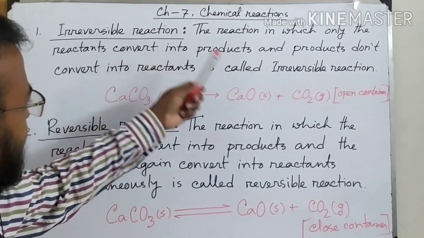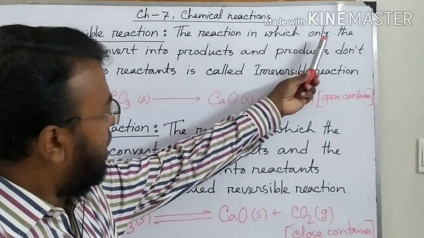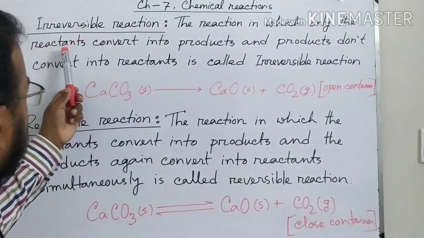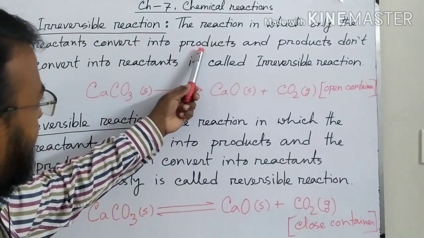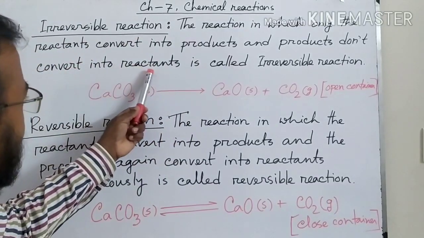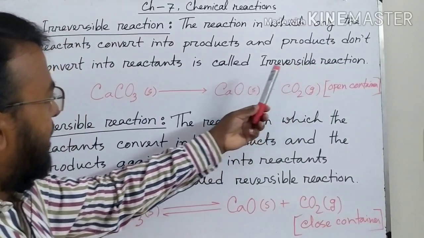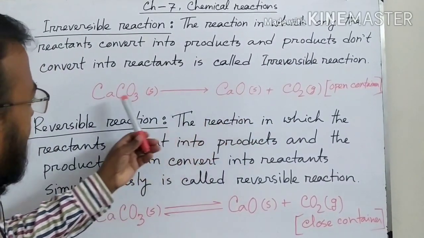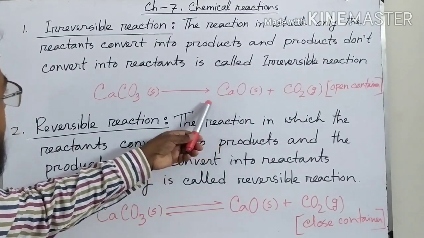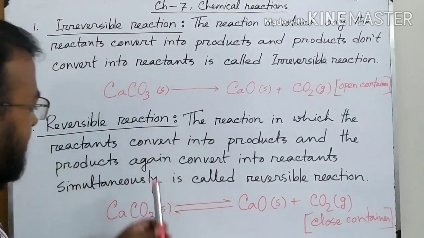So I have written the definition. Now all of you see. The reaction in which only the reactants convert into products and products don't convert into reactants is called irreversible reaction. So in this reaction we have seen that it is only the forward reaction, so it is called irreversible reaction. Now the second one, I have given the same example.